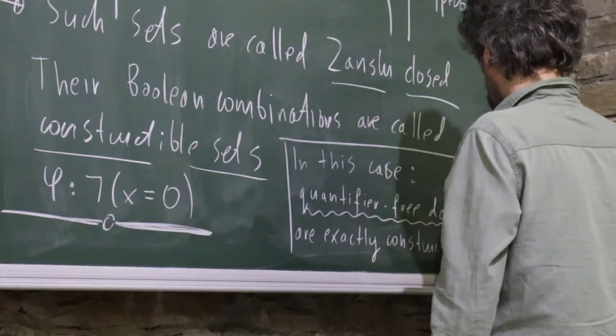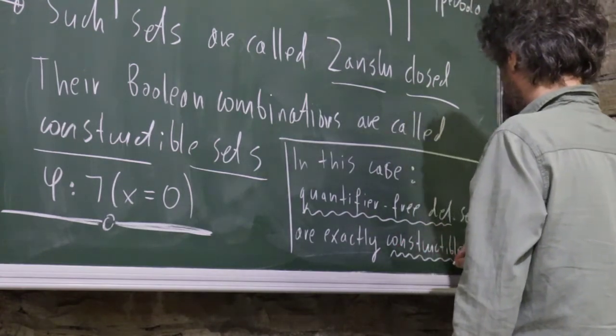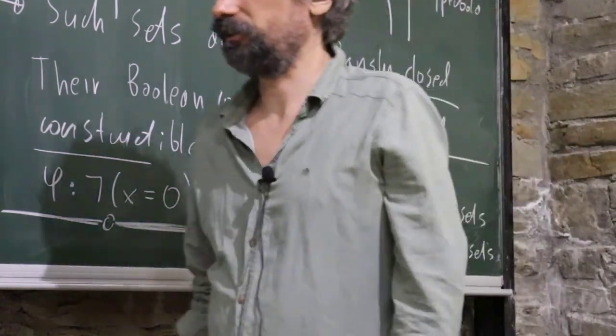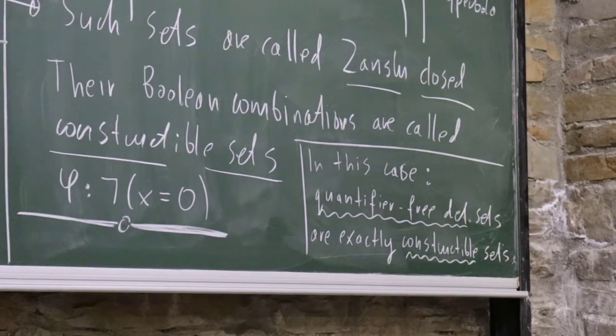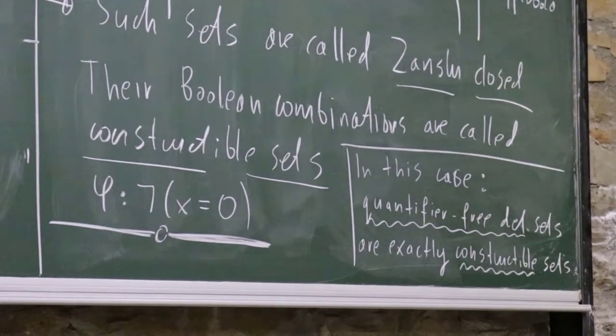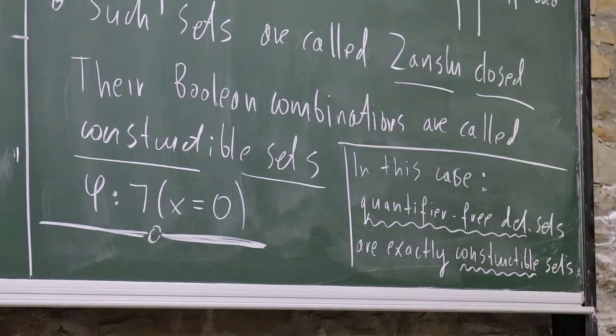This is just giving different names to the same thing. So we start from these solutions of equations, and then we apply all these Boolean operations.